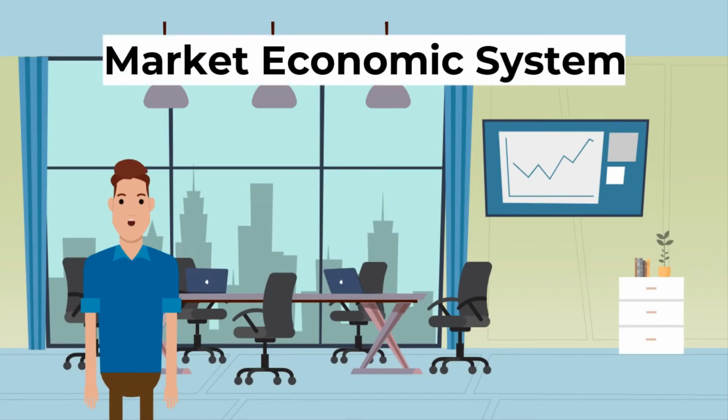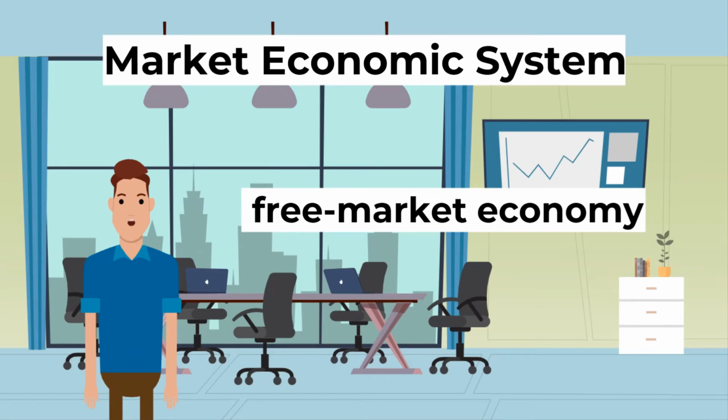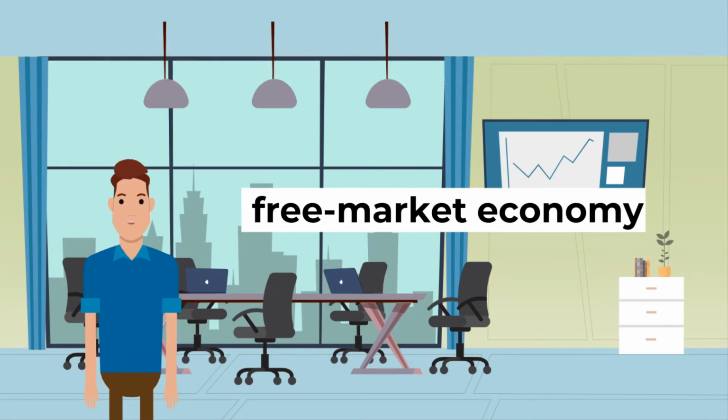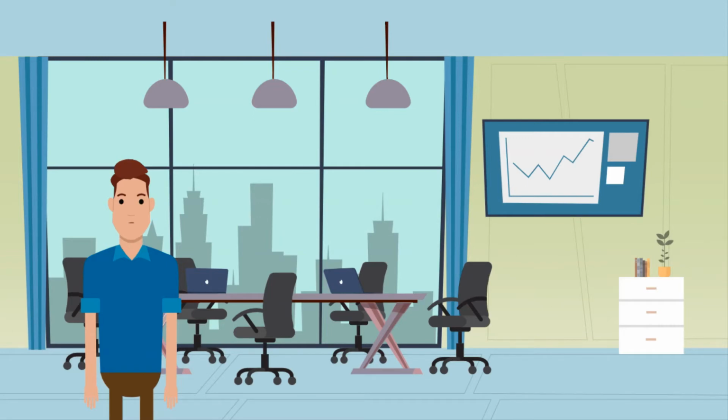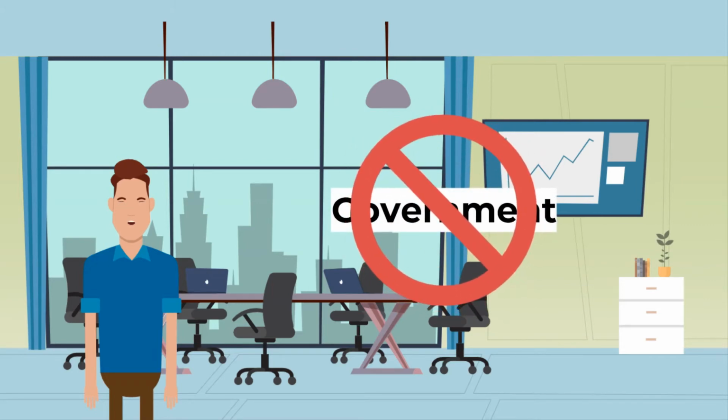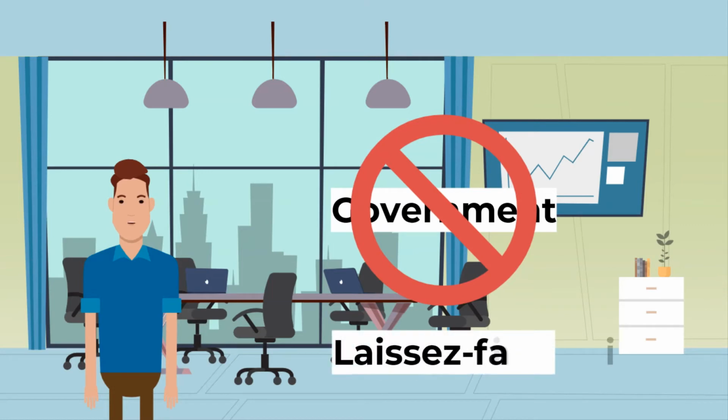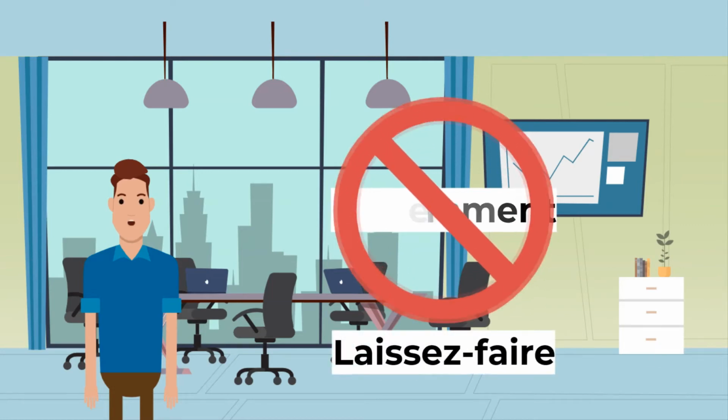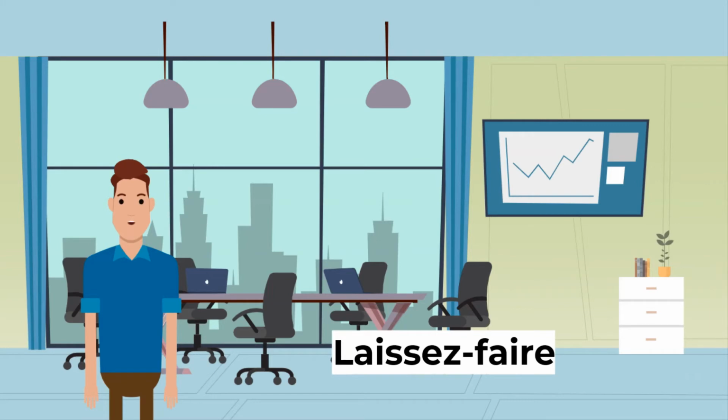Thirdly, market economic systems. In a free market economy, firms and households act in self-interest to determine how resources get allocated, what goods get produced, and who buys the goods. This is opposite to how a command economy works, where the central government gets to keep the profits. There is no government intervention in a pure market economy, referred to as laissez-faire. However, no truly free market economy exists in the world.